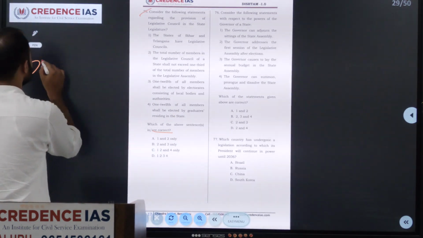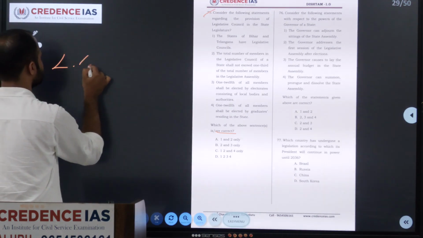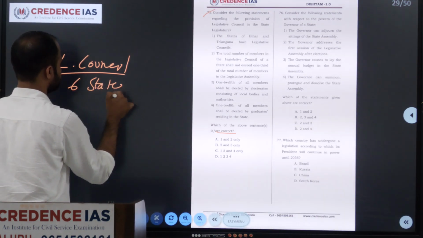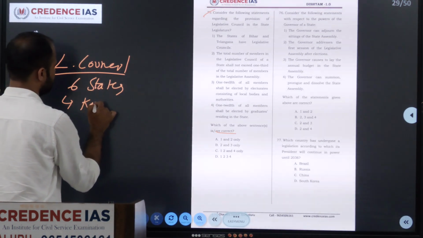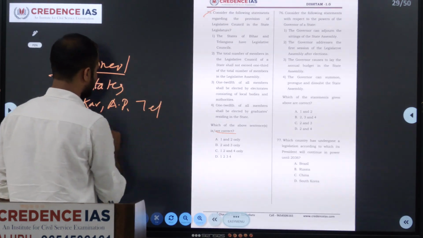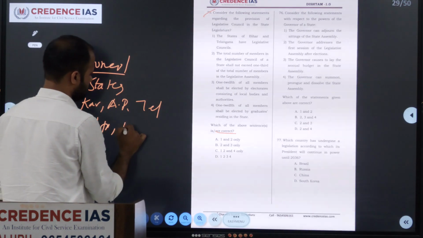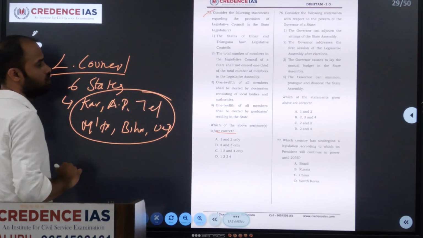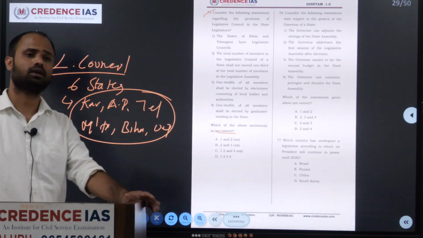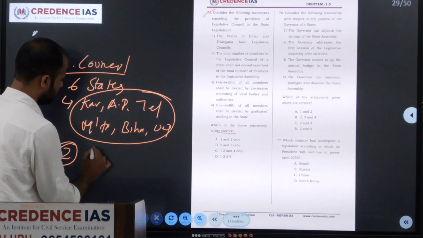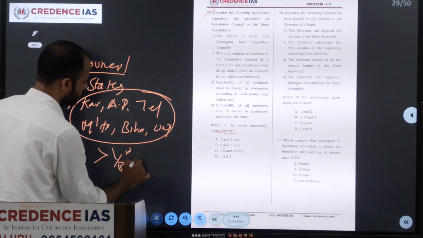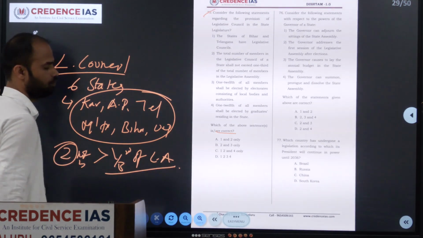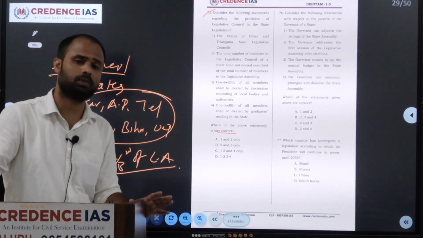See, legislative council is present in 6 states. It is Karnataka, Andhra Pradesh, Telangana, Maharashtra, Bihar and Uttar Pradesh. Only 6 states have legislative council. The strength of legislative council should not be more than 1/3 of legislative assembly. The actual strength of Legislative Council will be fixed by the Parliament.